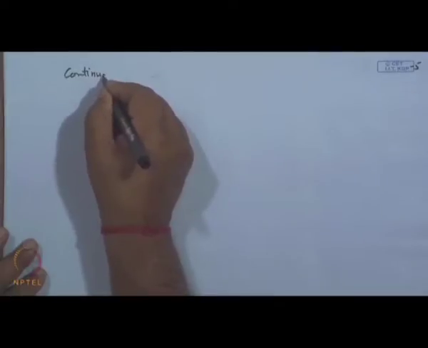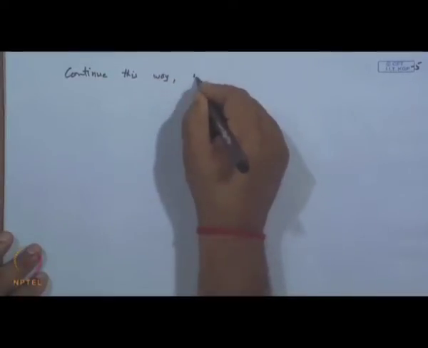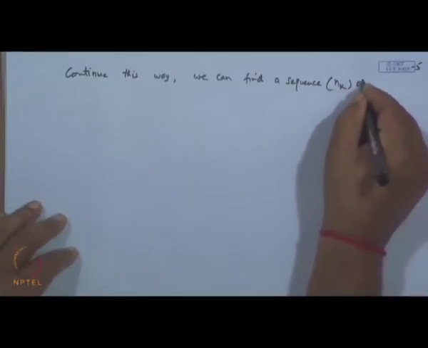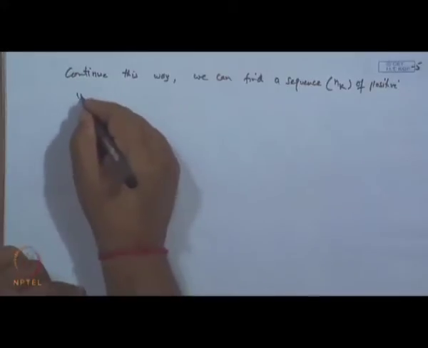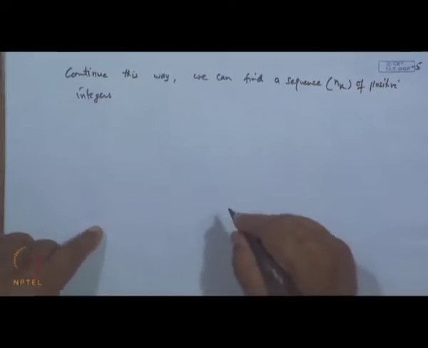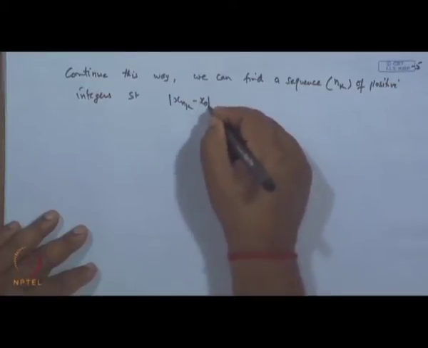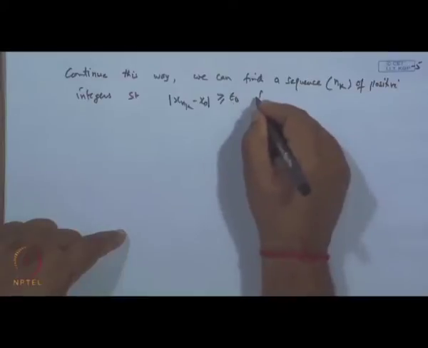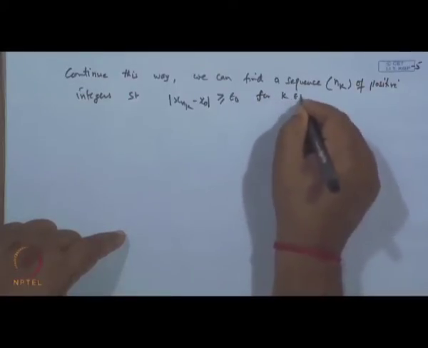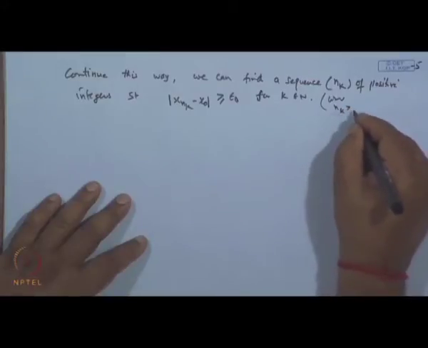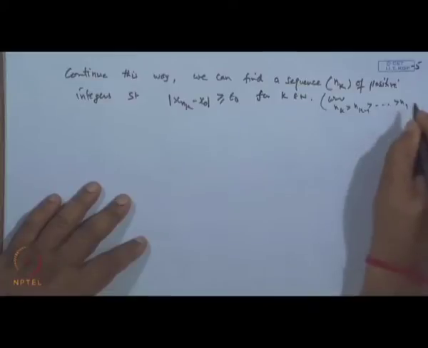Continuing this way, we can find a sequence n k of positive integers such that mod of x n k minus x is greater than or equal to epsilon naught for all k belonging to N, where n k is greater than n k minus 1, and so on, greater than n 1, which is greater than or equal to 1.